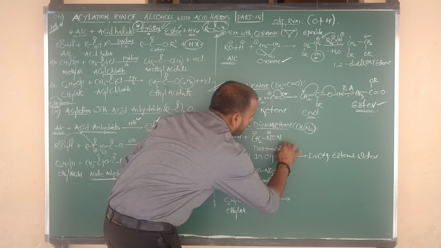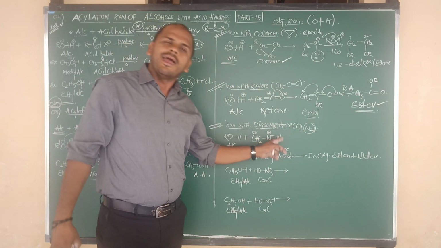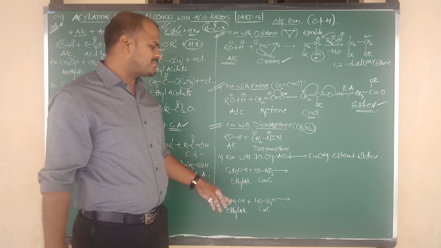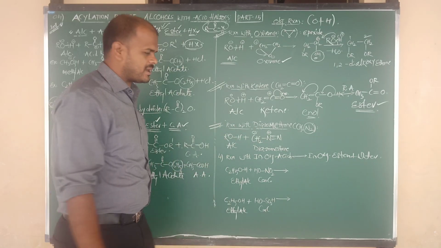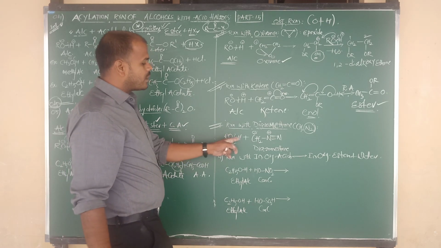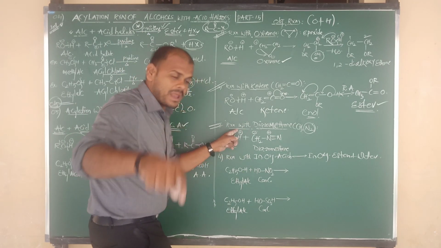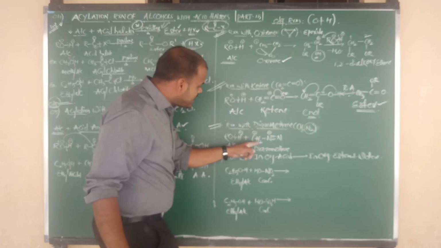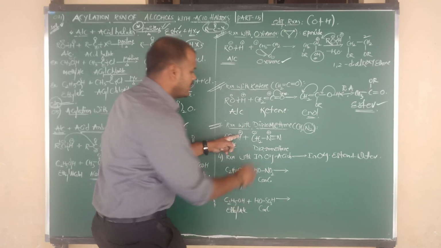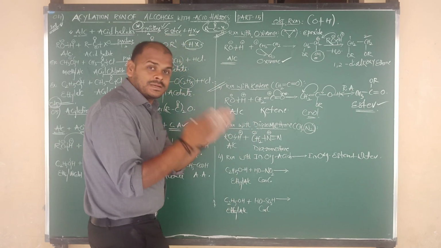Diazomethane formula is CH2N2, or we can say CH2 bonded to N triple bond N, with CH2 carrying a negative charge and the central nitrogen carrying a positive charge. Bond cleavage takes place between RO and H. H carries a positive charge, and CH2 minus combines with H plus. The resulting group is CH3.